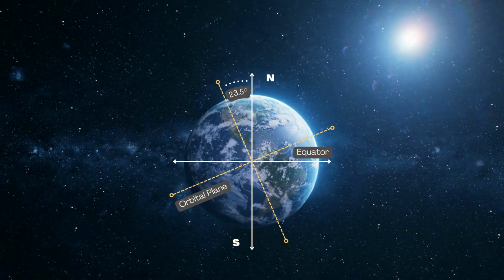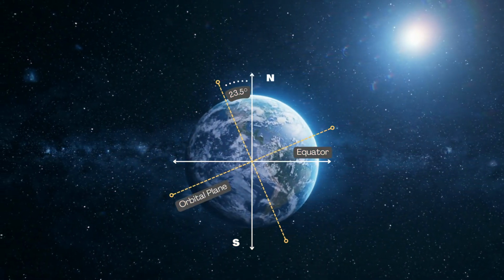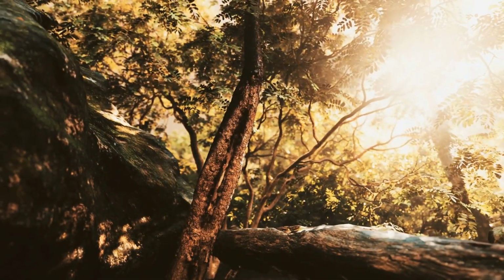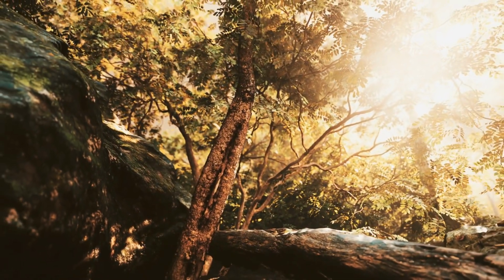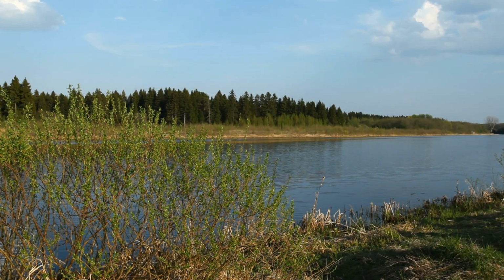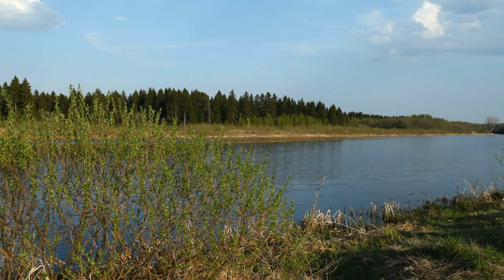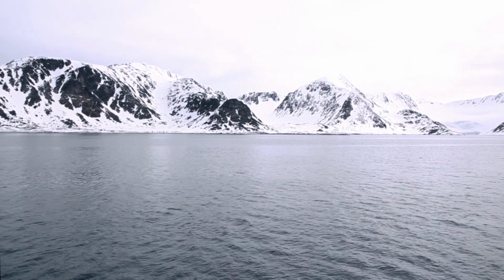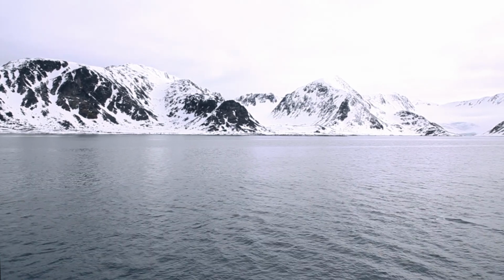Earth's tilt and curvature mean the sun's rays hit different parts of the planet at varying angles, creating three main climate zones. 1. Tropical zone, near the equator where it's warm or hot all year. 2. Temperate zones, between the tropics and polar circles, with hot summers and cold winters. And 3. Polar zones, near the poles, where winters are bitterly cold and summers are just slightly less cold.